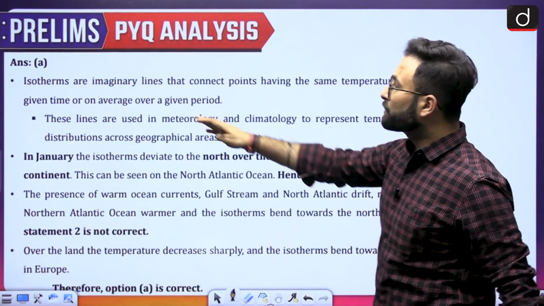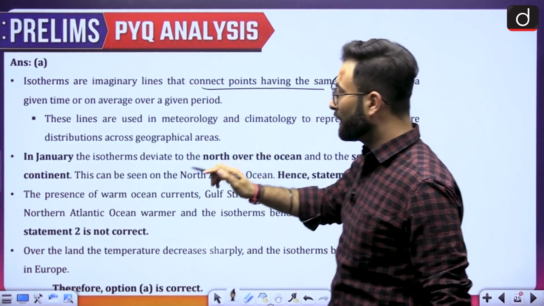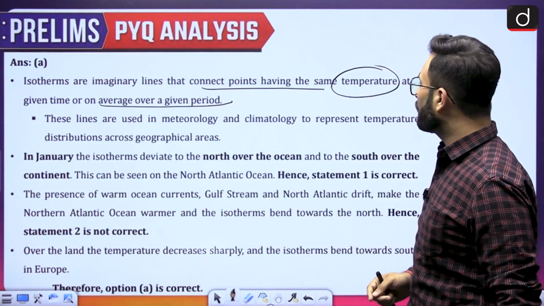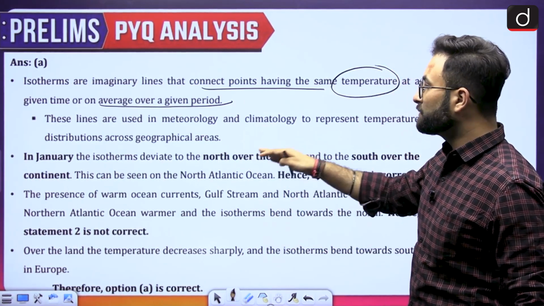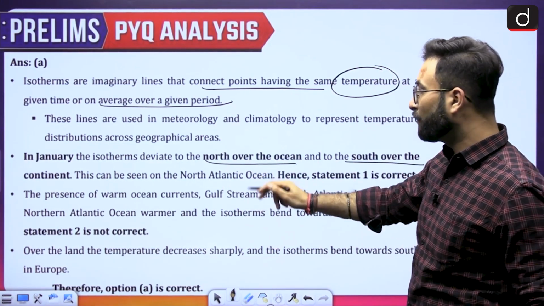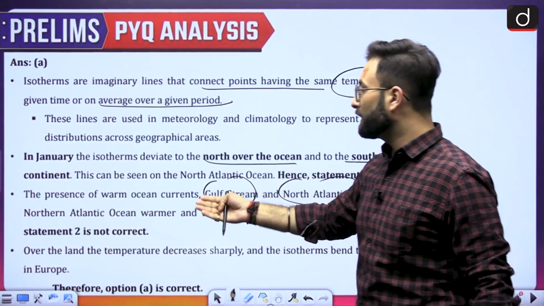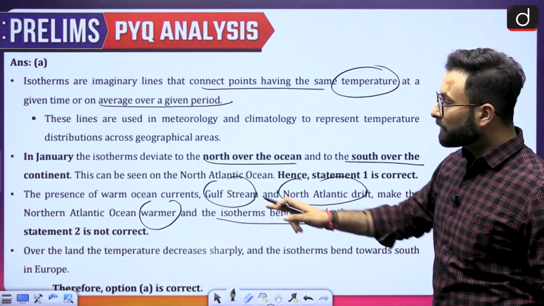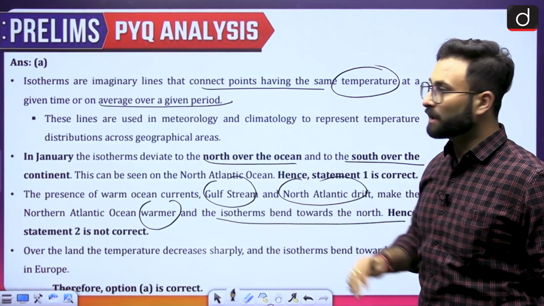Here you can see isotherms are imaginary lines that connect the points having the same temperature at the given point of time or an average over the given period, okay. These lines are used in meteorology and climatology to represent the temperature distribution across the geographical areas. In January, the isotherms deviate to the north over the ocean, which we have already seen, and towards south over the continents. The presence of the warm currents like Gulf Stream, North Atlantic Drift makes the northern Atlantic Ocean warmer and the isotherms bend towards the north. That is what has happened. Over the land, the temperature decreases sharply. The isotherms bend towards the south in Europe, okay. So that is about it.